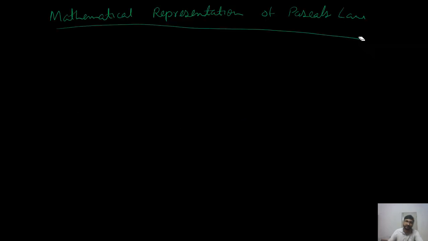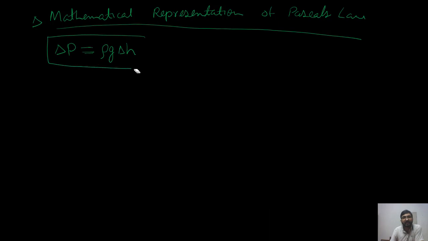Okay, so what is this? It says that the change in pressure due to fluid height is rho g into delta h. Okay, so let us consider a fluid column.